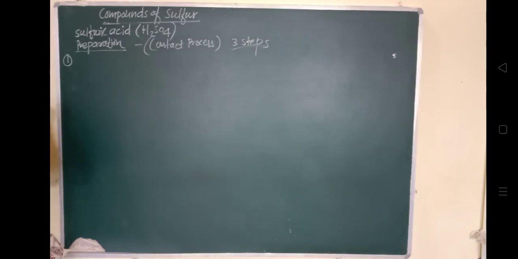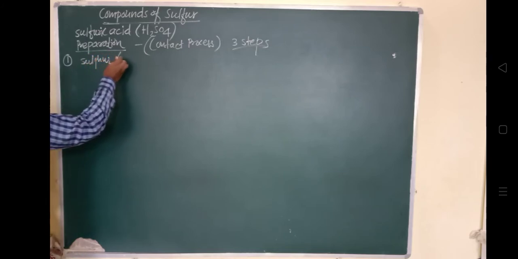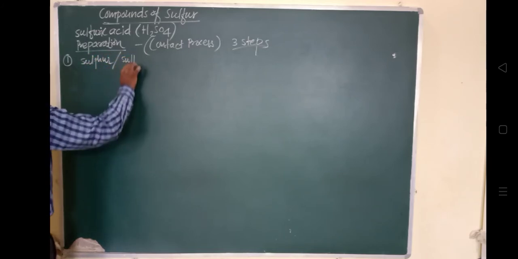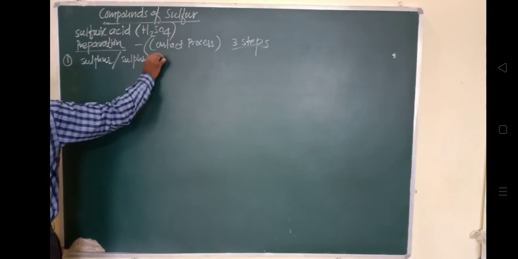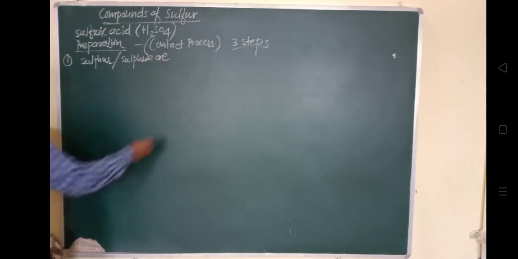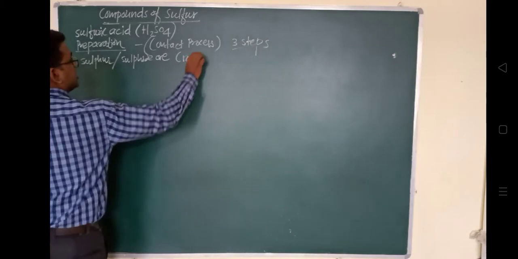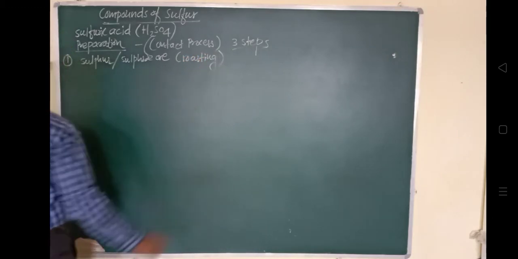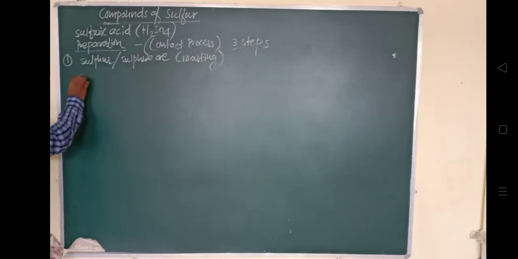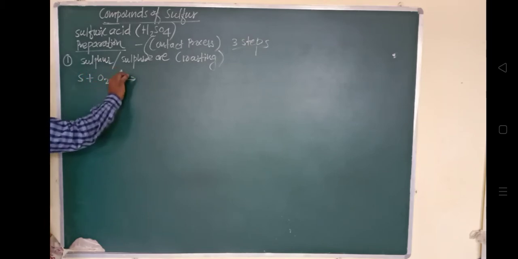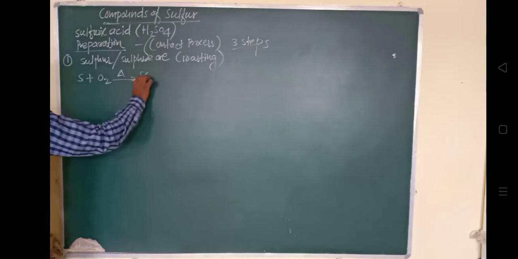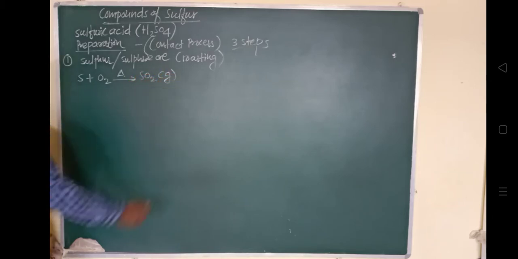So we'll write here sulfur or sulfide ore. सल्फर और सल्फाइड ओर से वो एक्सट्रैक्ट किया जाता है, and that process is called the roasting process. In presence of oxygen and the roasting process, it will give rise to SO2 in a gaseous state, either from iron pyrites like FeS2.